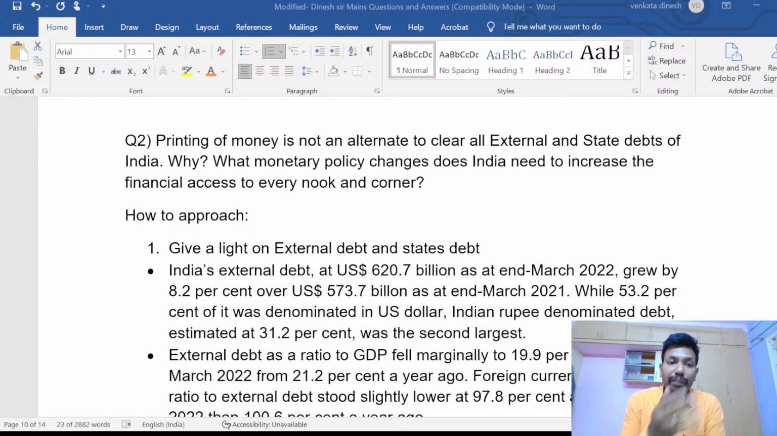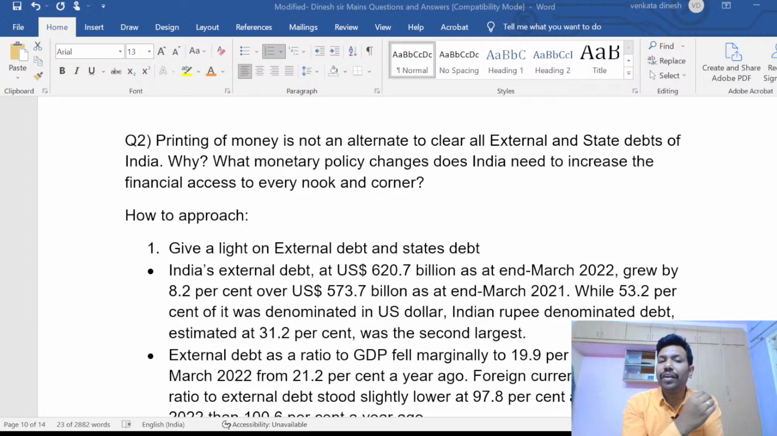According to some estimates, by the end of the 2021-22 financial year, that is March 2022, India has an external debt. Debt in Telugu is appu. External debt, the debt taken from foreign countries. External debt how much? 8.2% increased. It's almost 620 billion. Last year 573 billion. This year 620 billion. In terms of GDP, it is 19% last year. This year 21.2%.